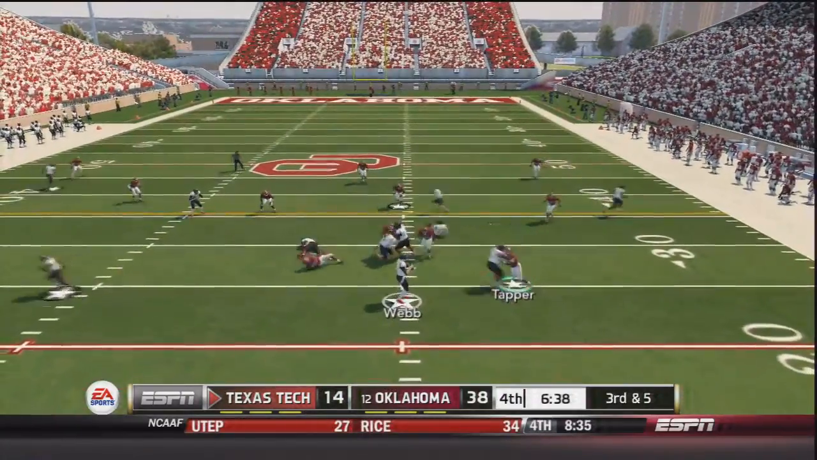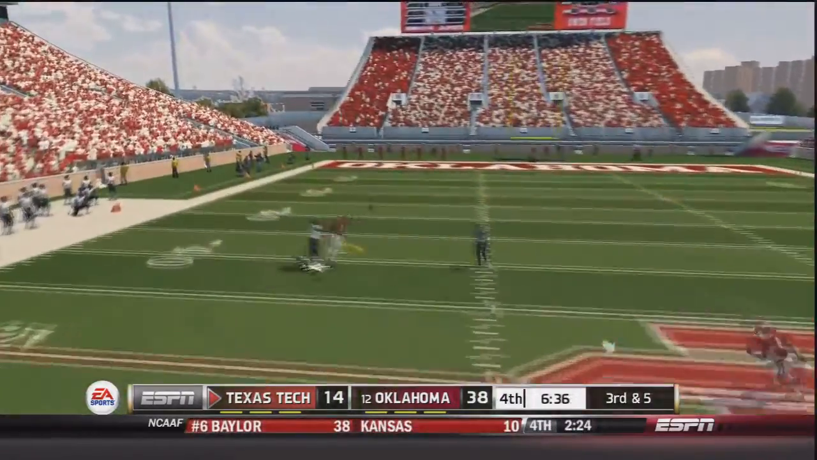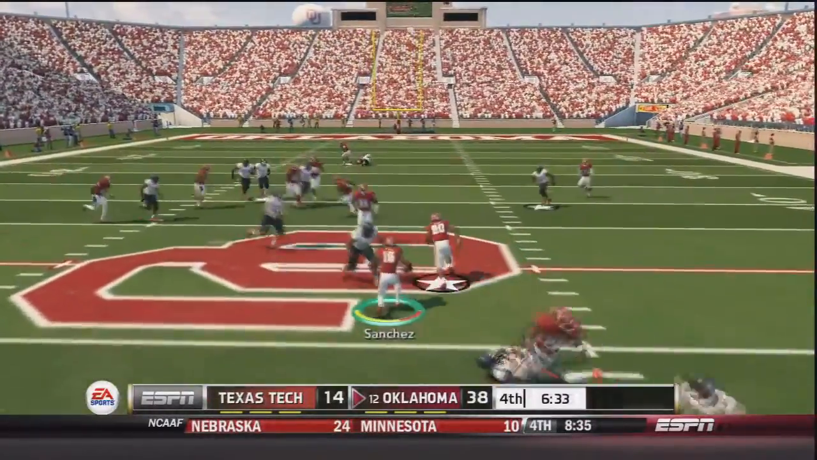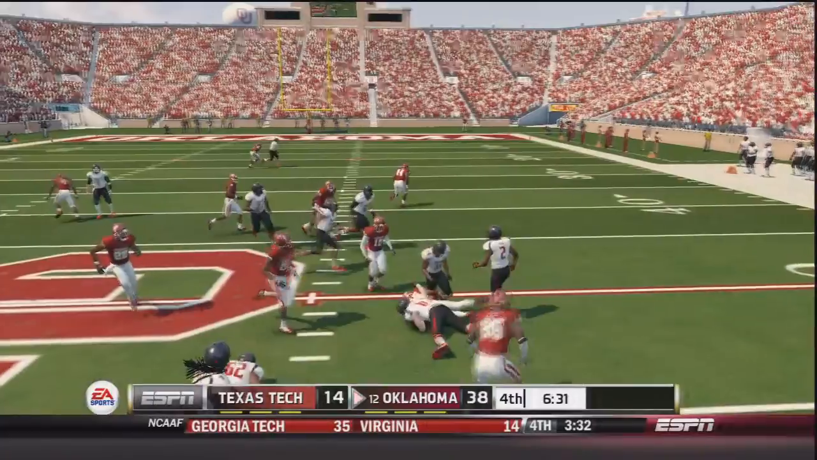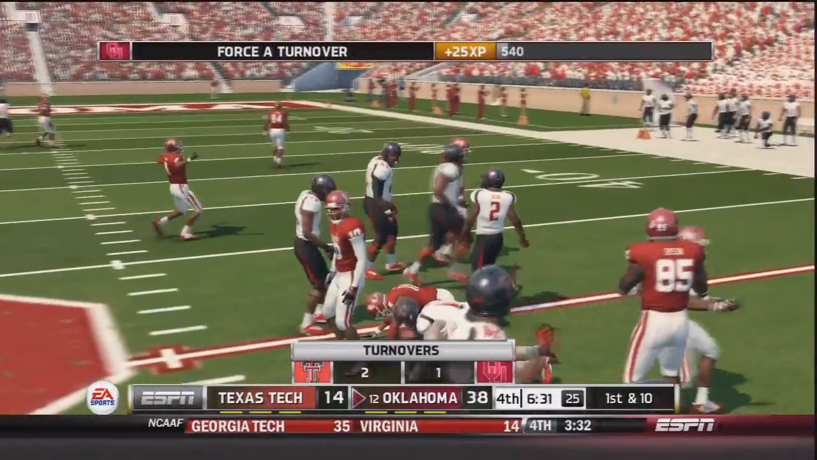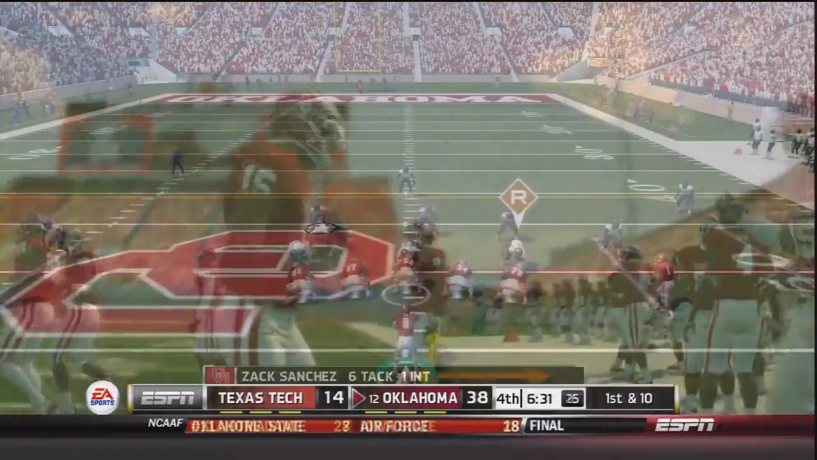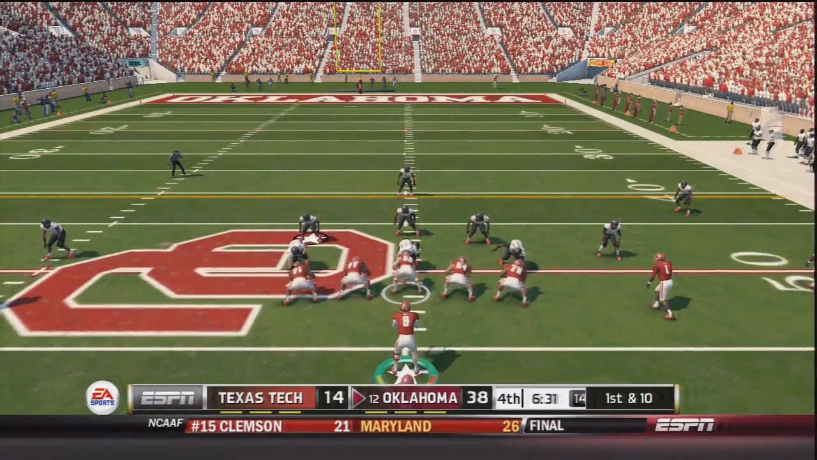Texas Tech is going to need a miracle, and Webb drops back, throws deep, and that's not exactly a miracle. An interception for Zach Sanchez, and Sanchez breaks a tackle and is brought down at the 50-yard line. That is his 2nd interception thrown today. This entire Oklahoma Sooners defense has just played amazing today.